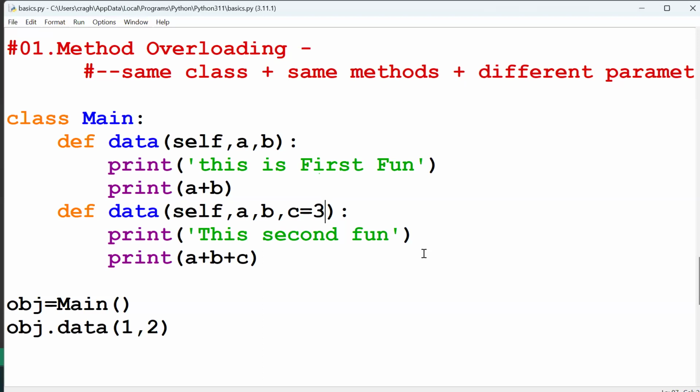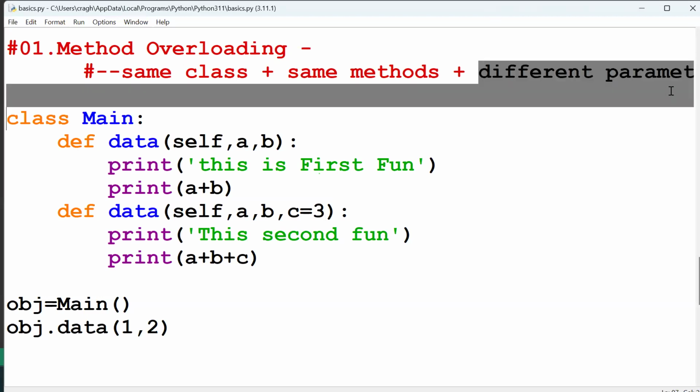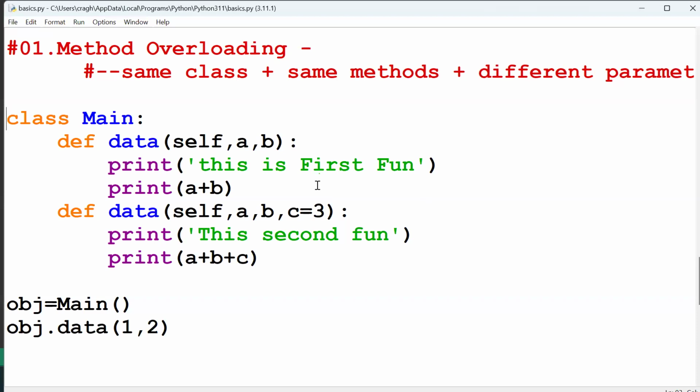What I'm trying to say is, for overloading we have to pass different parameters. That is a must. If you keep only two parameters a and b, in that case it will be overridden, of course. But when you pass different parameters, to achieve overloading the third argument, the extra one, you can pass as a default argument. That is the default to achieve overloading. Clear, guys?